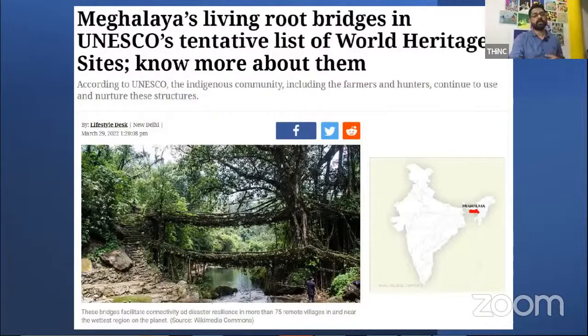So yes, the living root bridges is what I was talking about. So please note that. What is it? Where is it? Any current affairs news that's related to that, please note that. There's something related to the UNESCO World Heritage Site. So please note that it's in Meghalaya.